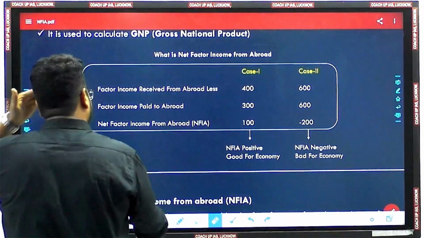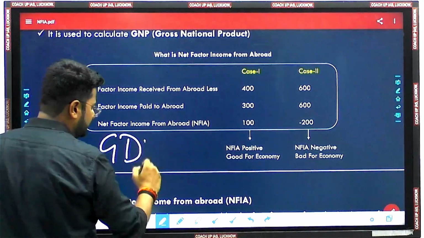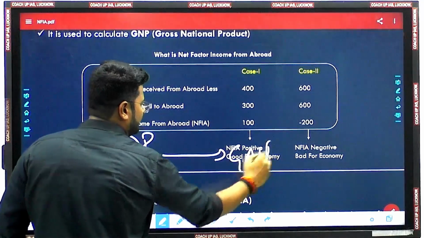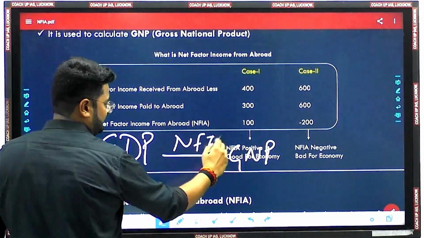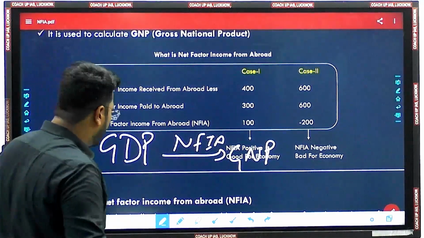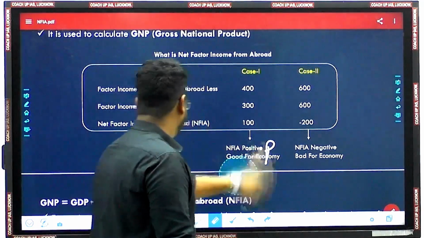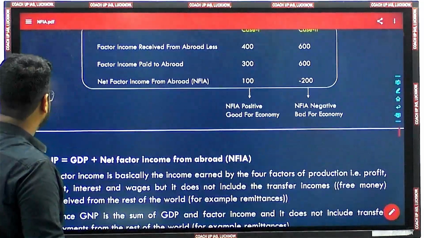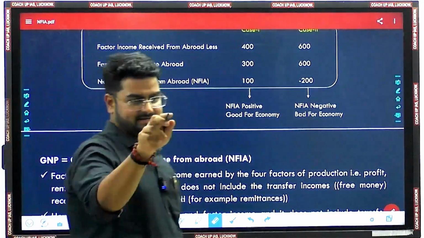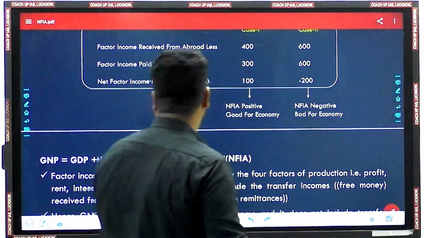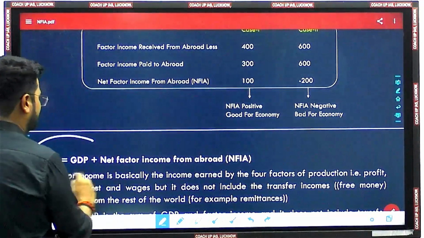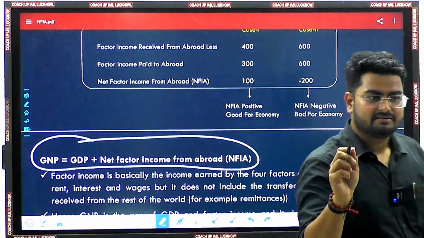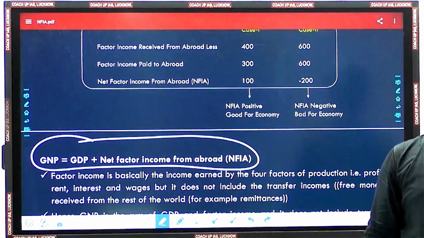So to arrive from GDP to GNP we need NFIA. This we have discussed earlier. So how is it needed? The same NFIA which you have calculated here needs to be added to GDP. Means GNP is basically GDP plus NFIA, फाइन.